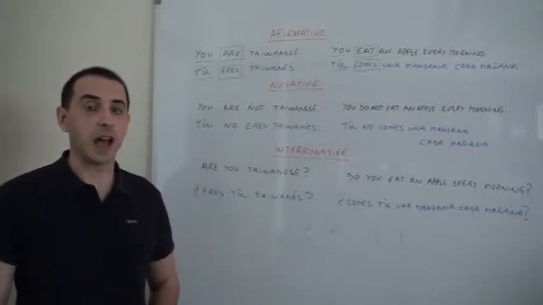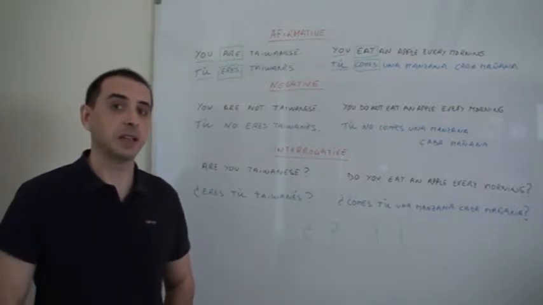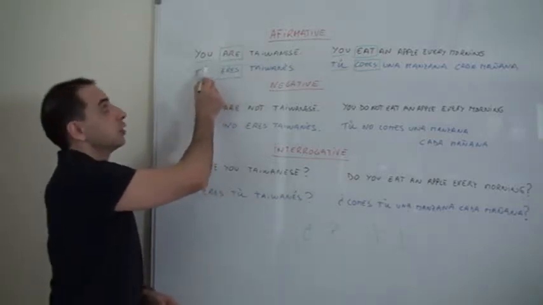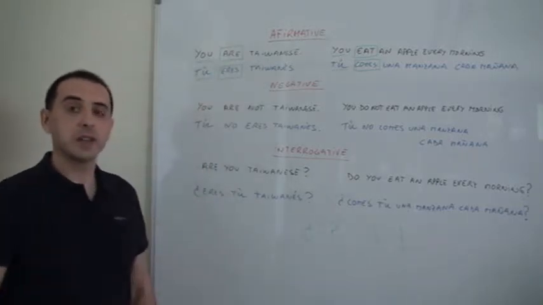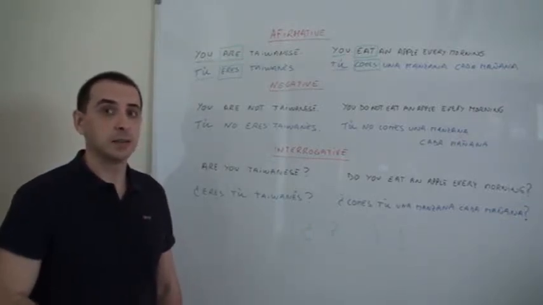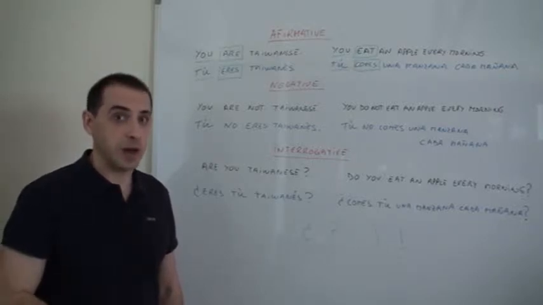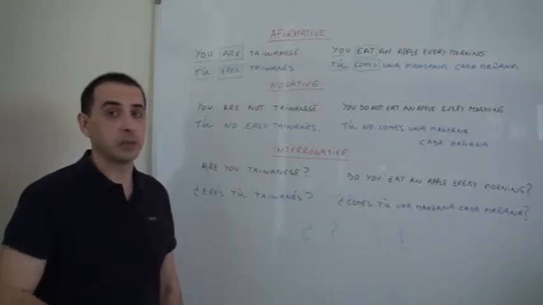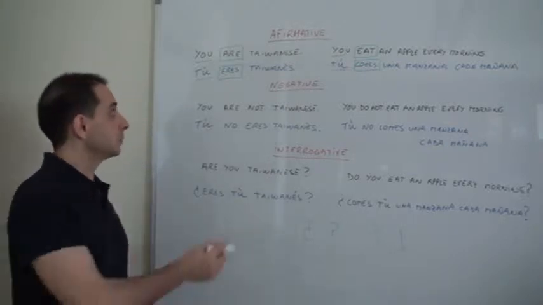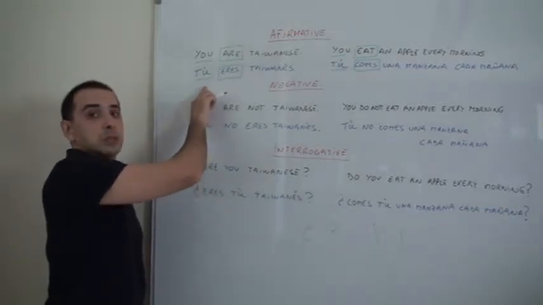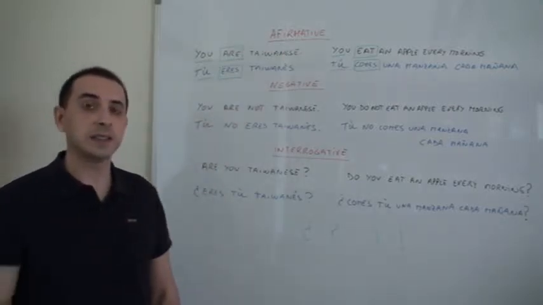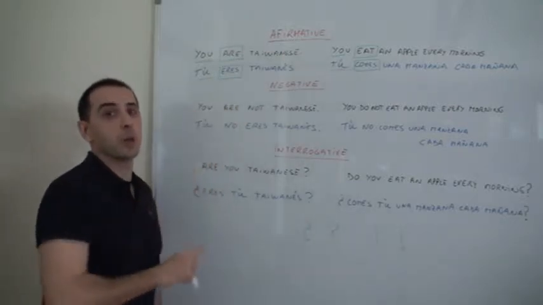Let's check first the affirmative, the grammar in Spanish and the grammar in English. For example, this sentence, you are Taiwanese. First we say the subject and then we say the verb, you are. Remember, in English you have to match the verb and the subject too, but usually it's a very easy thing to do. Spanish: tú, subject, eres Taiwanés. So the grammar is the same. You are translating word by word.